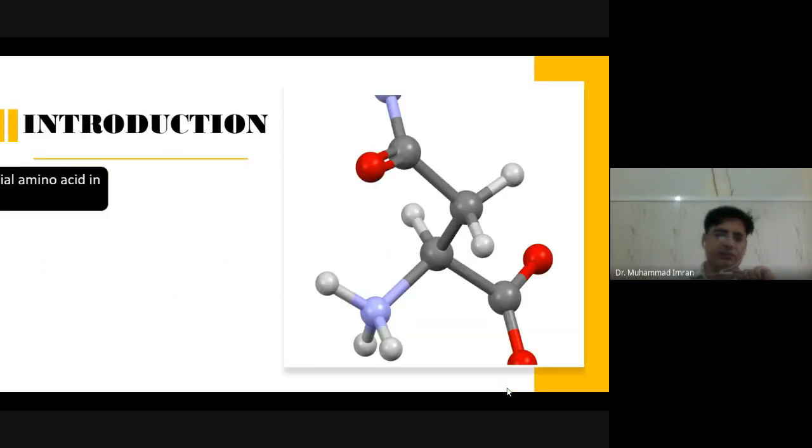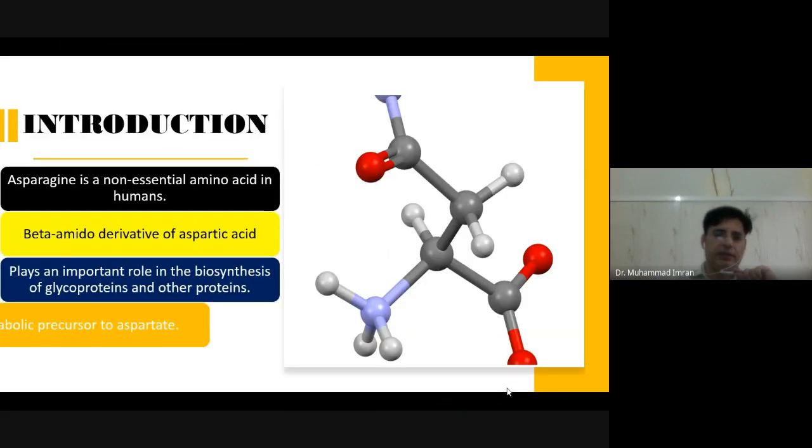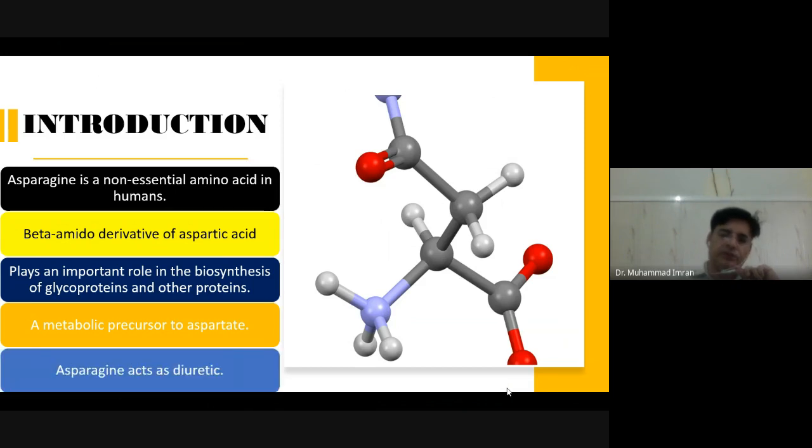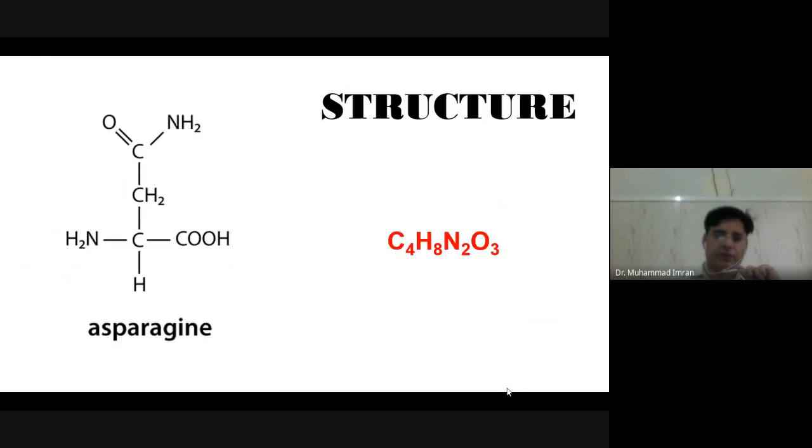Asparagine is a non-essential amino acid and a beta amino acid derivative of aspartic acid. When amination of the carboxylic group occurs, aspartic acid is changed into asparagine. It plays an important role in the biosynthesis of glycoprotein and other proteins, and is a metabolic precursor to aspartate. When the amino group is removed from asparagine, it is changed into aspartic acid. Asparagine acts as a diuretic. This is the structure of asparagine.